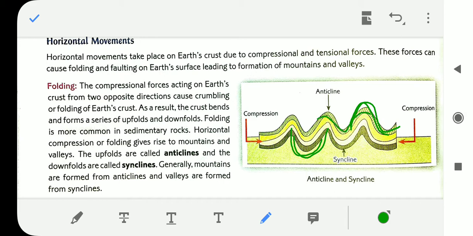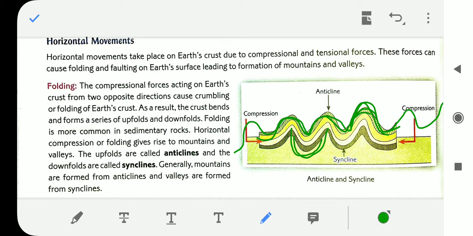This is a continuous process. These are continuously making the upfolds and the downfolds as a result of the compression. And you see, folding is more common in sedimentary rocks. These upfolds and downfolds are known as foldings, and they mainly happen in sedimentary rocks.